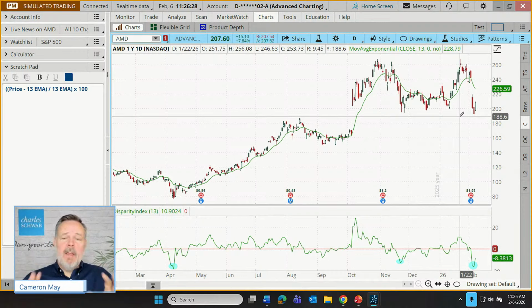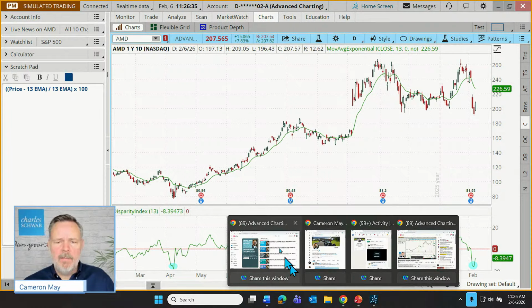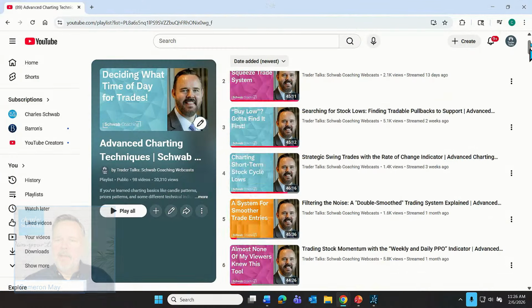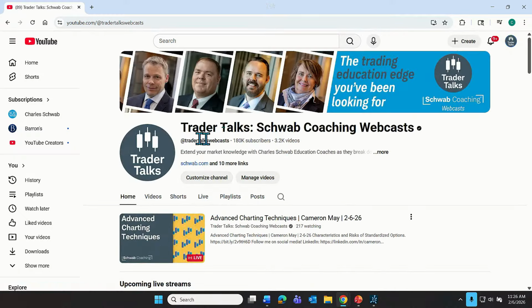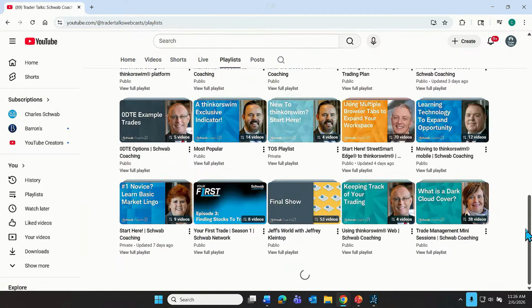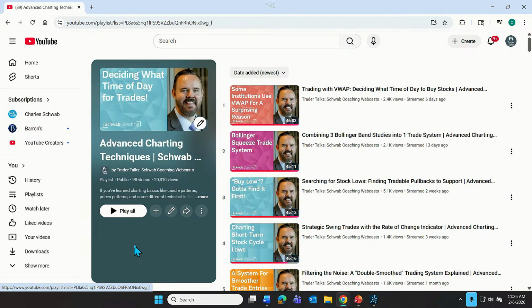These are, believe me, if you want to see how similar these two things are, the disparity index and the rate of change, go back and watch my archive for the rate of change from just about 4 weeks ago. So let's see where that was. So again, if you want to see exactly how to find this, you go to our channel, go to playlists, and then go down to advanced charting techniques. It's right there. Go to view full playlist. And here was our discussion of rate of change.